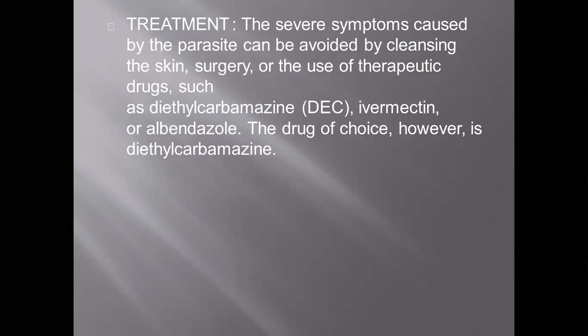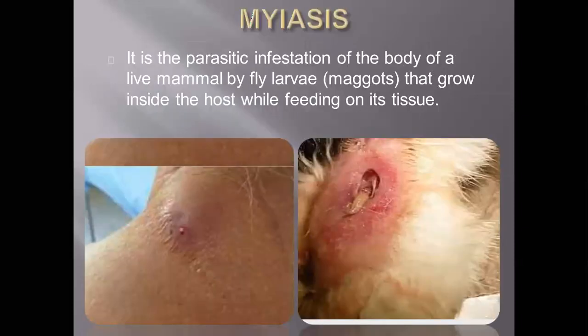The severe symptoms caused by these parasites can be avoided by cleansing the skin, surgery, or the use of therapeutic drugs such as diethylcarbamazine, ivermectin, and albendazole. The drug of choice, however, is diethylcarbamazine, which is more commonly used. The next problem is myiasis. This is a parasitic infestation of the body of a live mammal by fly larvae. We can call them maggots, which grow inside the host while feeding on its tissue.